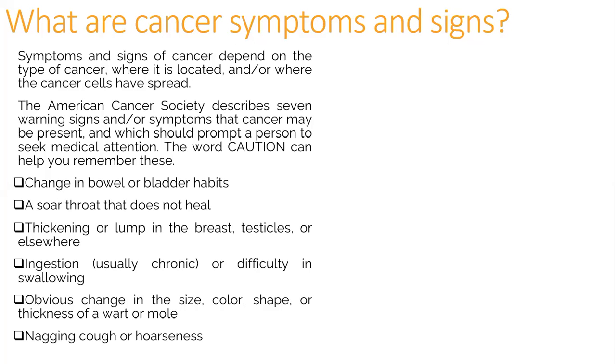What are the cancer symptoms and signs? Symptoms and signs of cancers depend on the type of cancer, where it is located, and or where the cancer cells have spread. The American Cancer Society describes 7 warning signs and symptoms that cancer may be present and which should prompt a person to seek medical attention. The word CAUTION can help you remember these. Change in bowel or bladder habits, a sore throat that does not heal, thickening or lump in the breast, testicles, or elsewhere, indigestion, usually chronic, or difficulty in swallowing, obvious change in the size, color, shape, or thickness of a wart or mole, nagging cough or hoarseness.